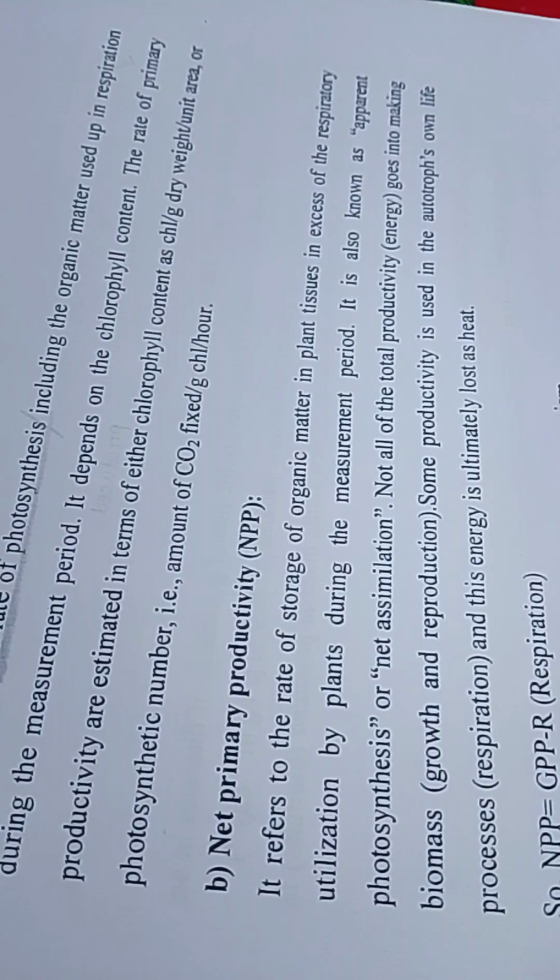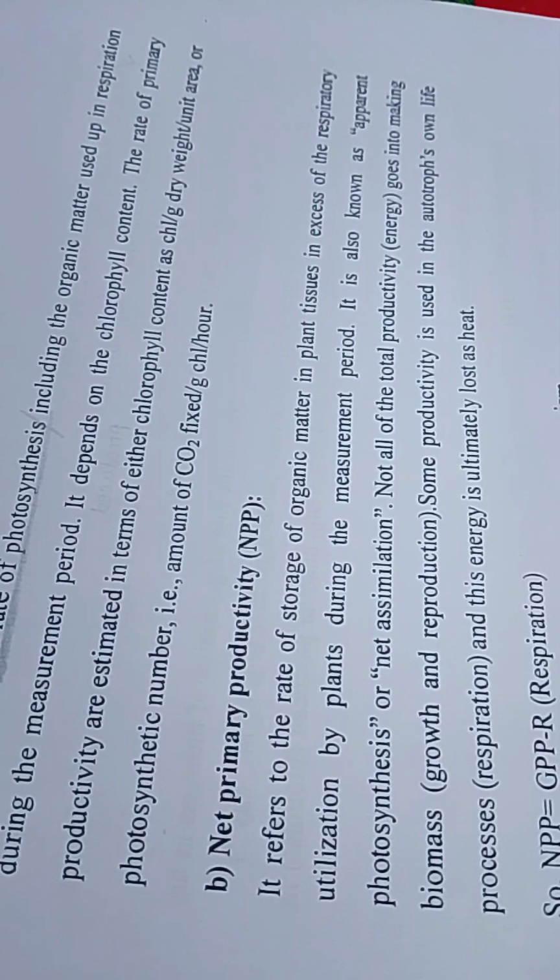Net primary productivity, NPP, refers to the rate of storage of organic matter in plant tissue in excess of respiratory utilization by plants during the measurement period. It is known as apparent photosynthesis or net assimilation. Not all the total productivity energy goes into making biomass, growth and reproduction.